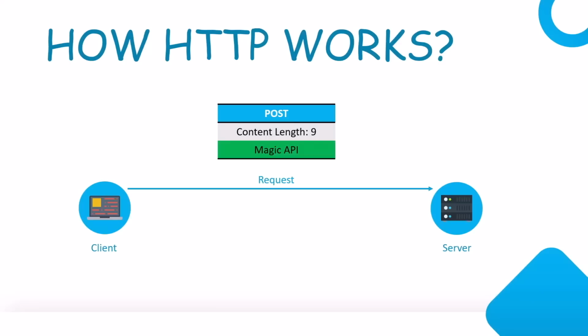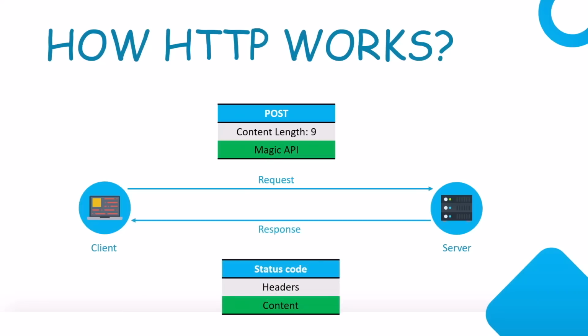Let's say that is a string that we want to create. So all the data will be inside the content. Now this is just an example, but this gives you a brief idea of what will be there in the text document. When the server gets this request, it can either recognize that as something it can process, or it might reject it because something might not be valid with the request.